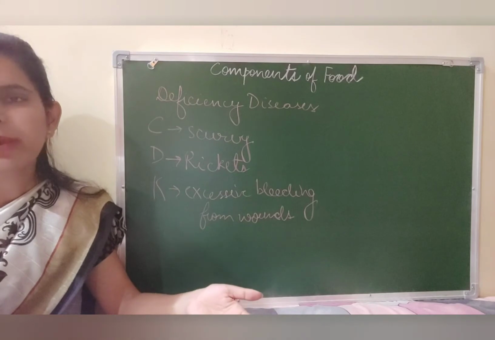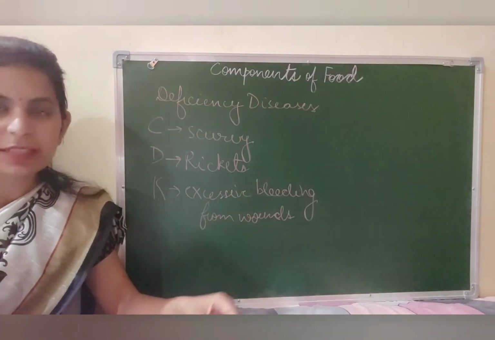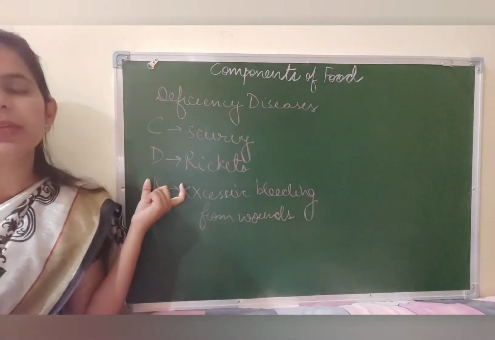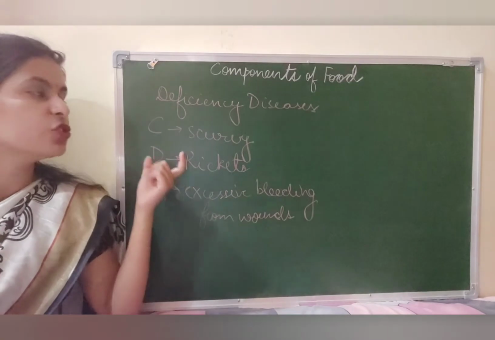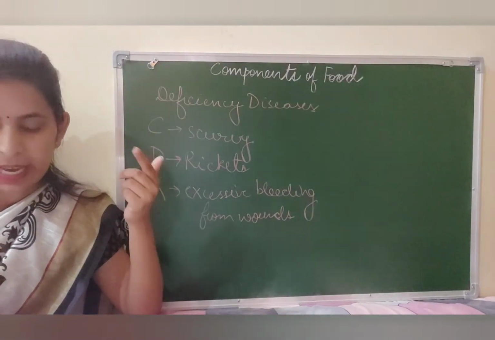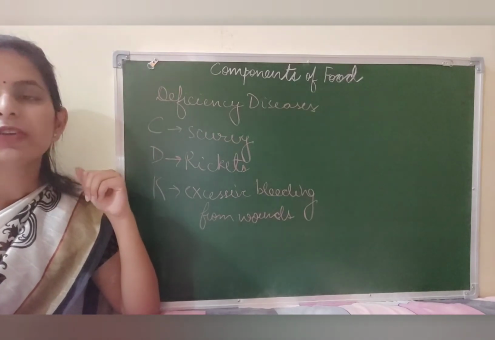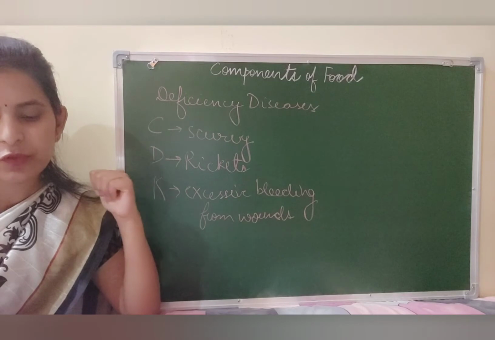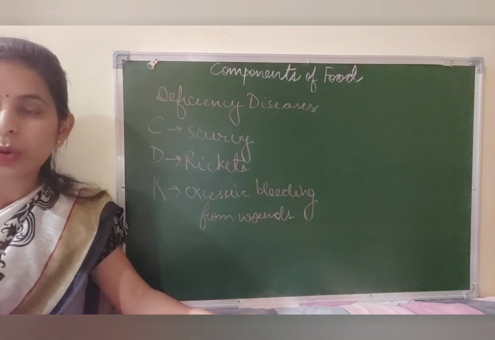I told you how to remember it. See, we get vitamin D from sunlight, and from rickets you will remember the word cricket. Where do we play cricket? In the sunlight. So you need to remember that vitamin D, we obtain it from sunlight. That helps our skin prepare vitamin D. Okay, you may also get vitamin D from milk, butter, green leafy vegetables, and cod liver oil.